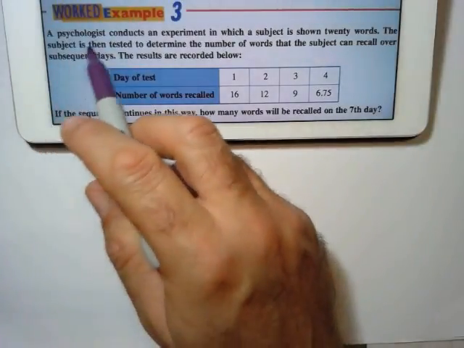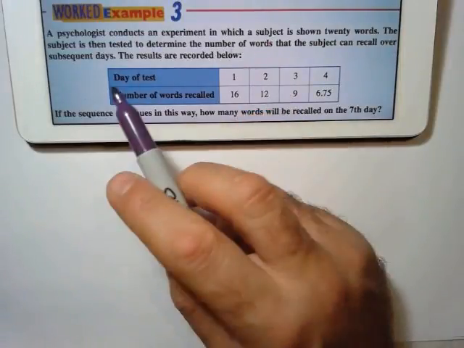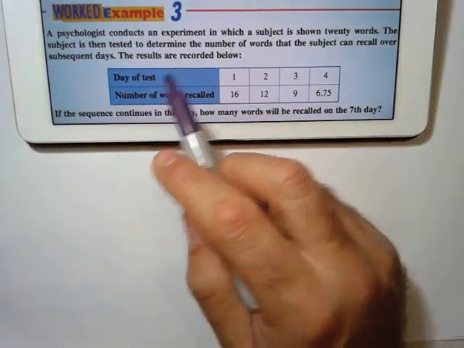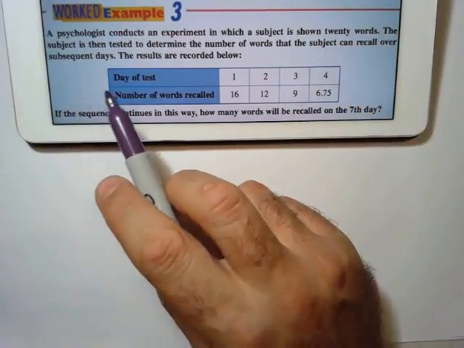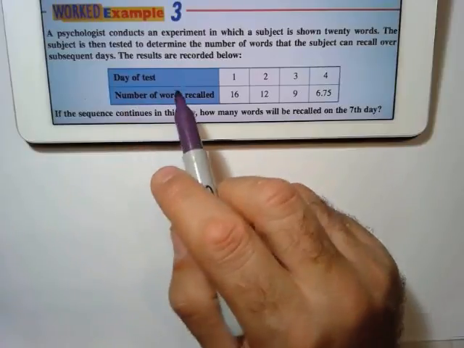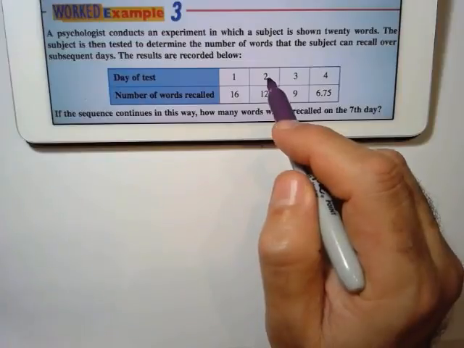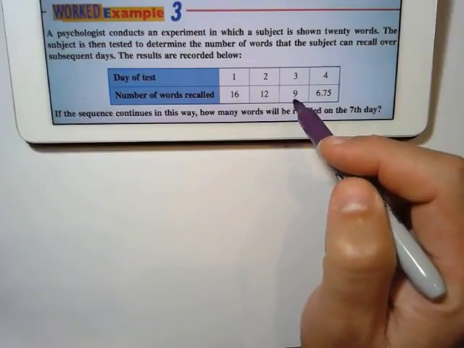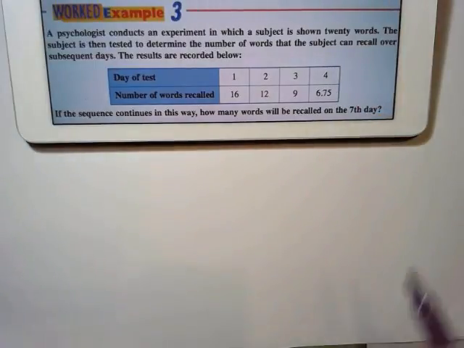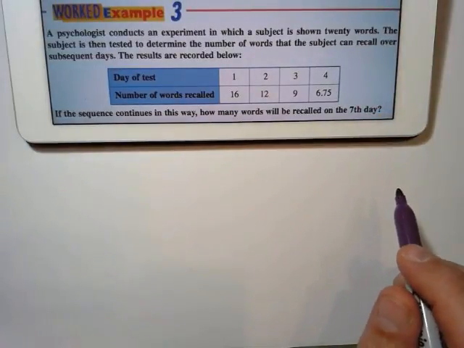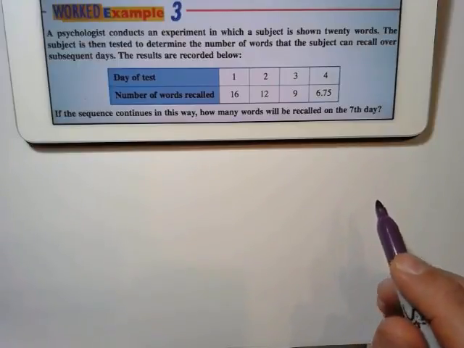A psychologist conducts an experiment in which a subject is shown 20 words. The subject is then tested to determine the number of words that the subject can recall over subsequent days. The results are recorded below. So after 1 day, 16 words can be remembered, 2 is 12, 3 is 9, and 4 after 4 days is 6.75. If the sequence continues in this way, how many words will be recalled on the 7th day?